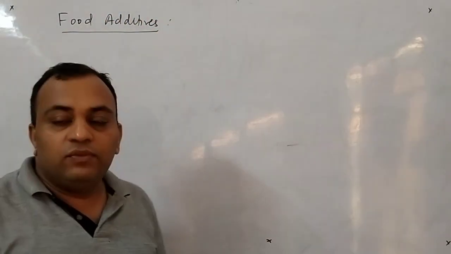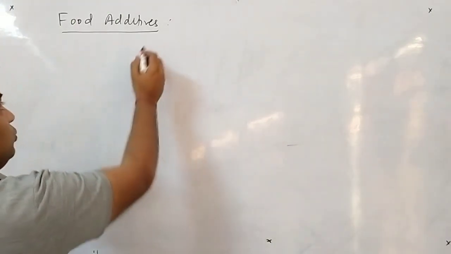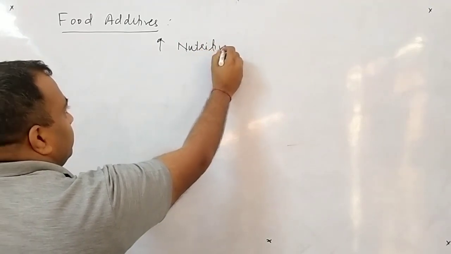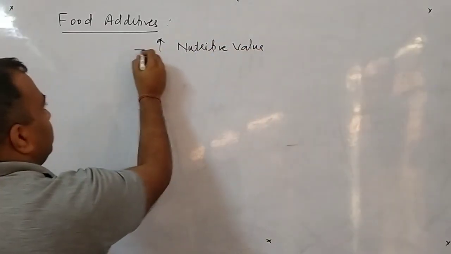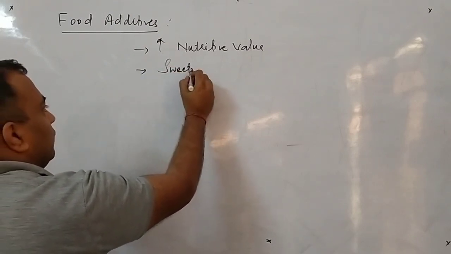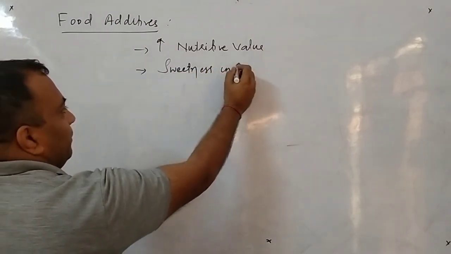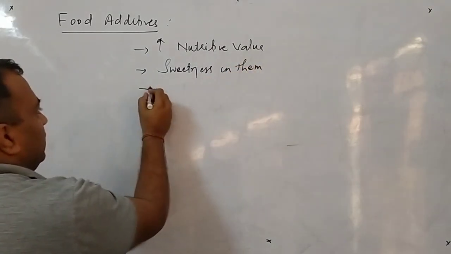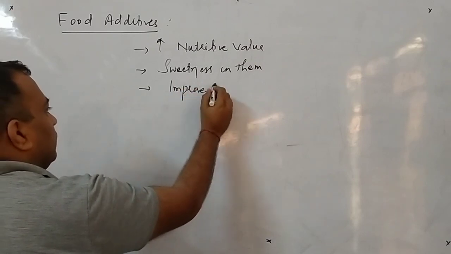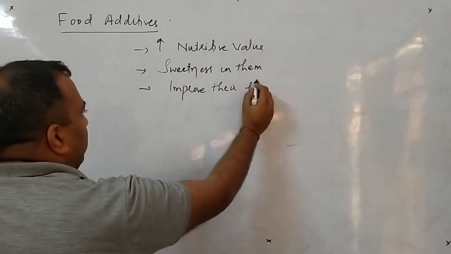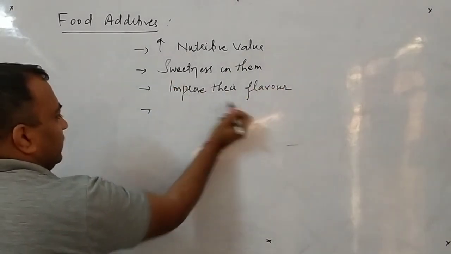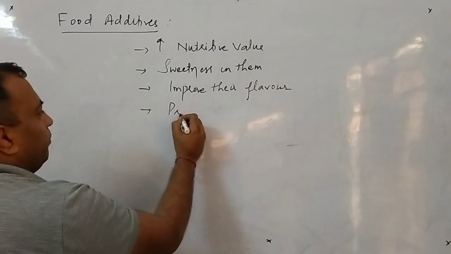These are the substances which are normally added to the food just to increase their nutritive value, or to give sweetness in them, or to improve their flavor, and to preserve them.